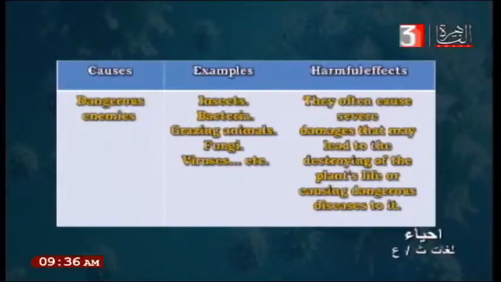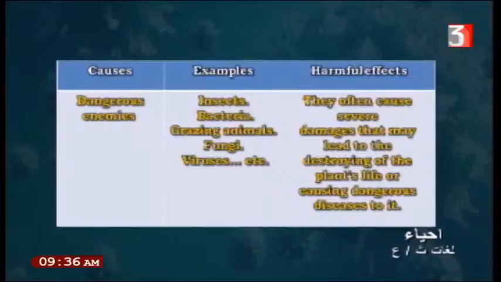Insects invade the plant, like pesticides, any pests that eat the crop. Bacteria are unicellular organisms that may invade the plant. Grazing animals are found inside cultivated land without any control, and also fungi and viruses.